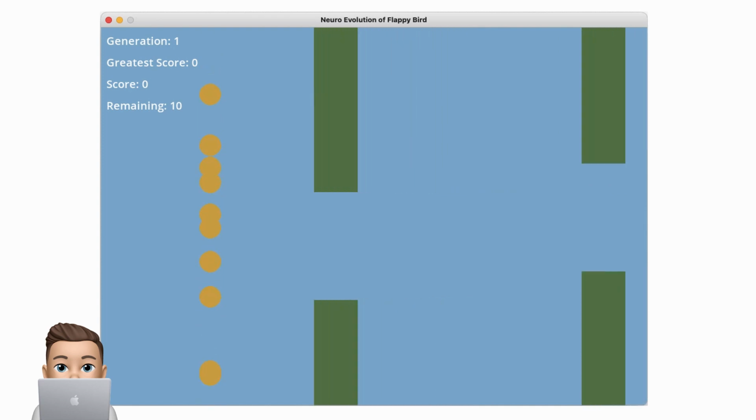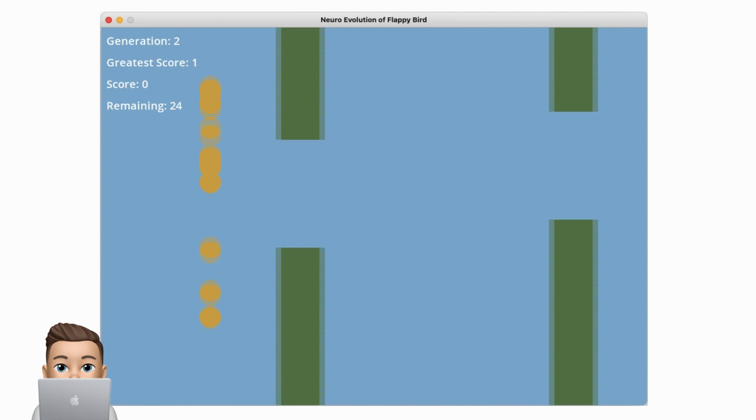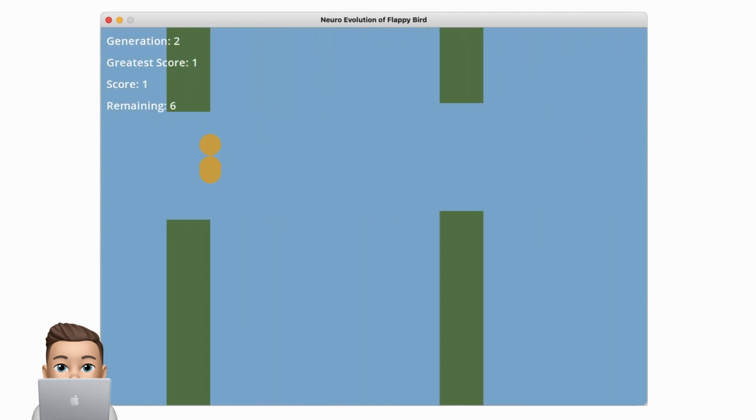In the first few generations, there is a lot of variation and many of the birds crash quickly. A few of them have good enough neural networks to survive for a few pipes.